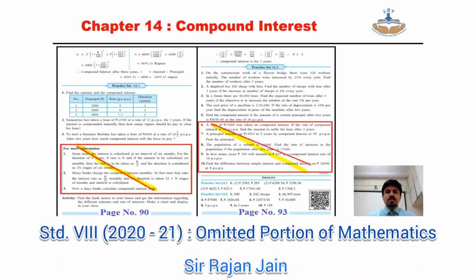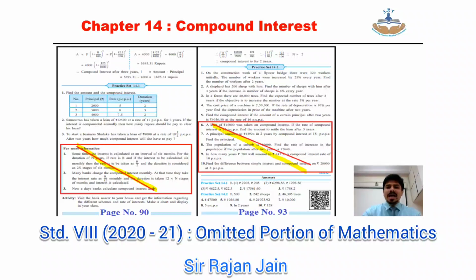Now, from a teacher's perspective, I am very happy looking at this omitted portion. If you go to see, they have not removed even a single concept that you have in 8th standard. Remember, 8th standard is going to form a base for your 9th and 10th, and hence not even a single concept is being omitted.